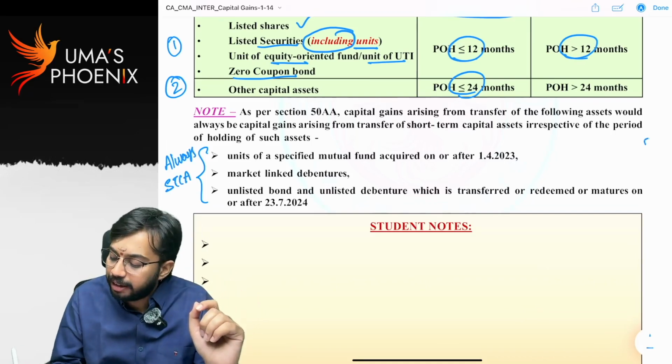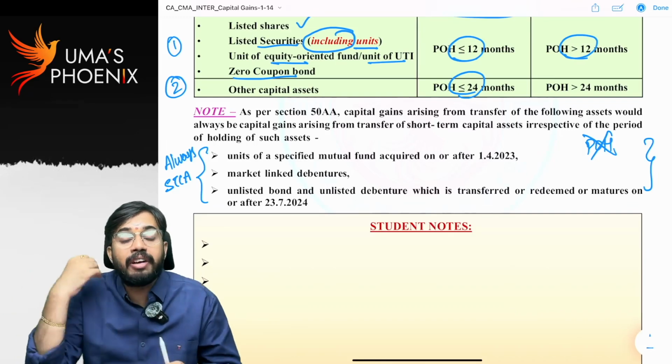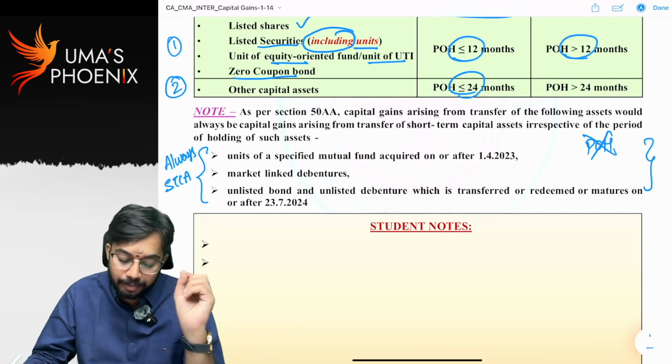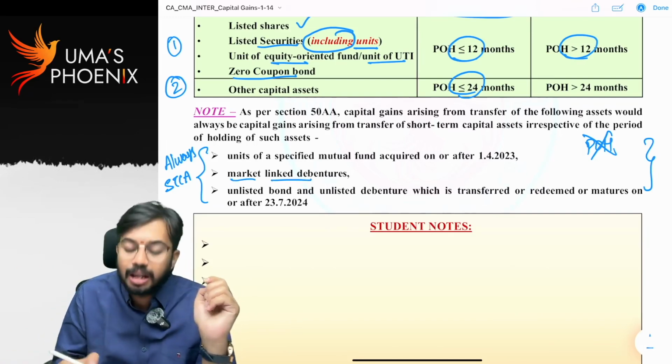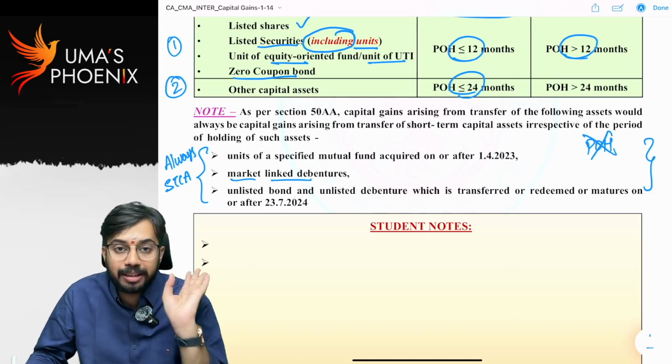That means for these 3 capital assets, you need not check period of holding. You are not required to check period of holding. Straight away you can tell these capital assets are short-term capital assets. What are they? Market linked debentures. Market linked debentures are always considered as short-term capital assets.